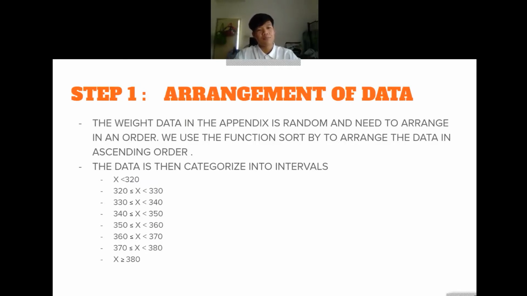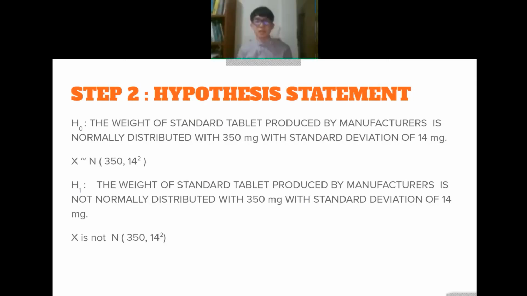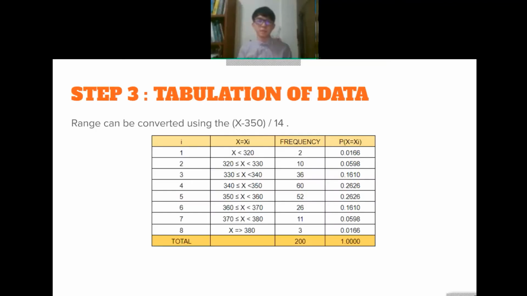And coming to step 2, which is the null hypothesis statement. There are two. One is the null hypothesis statement, which states that the weight of standard tablets produced by the manufacturer is normally distributed with a mean of 350 milligram and a standard deviation of 40 milligram. And the alternative hypothesis, which is the other way around, states that it is not normally distributed. And for step 3.